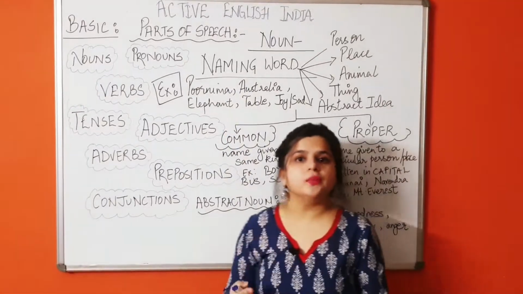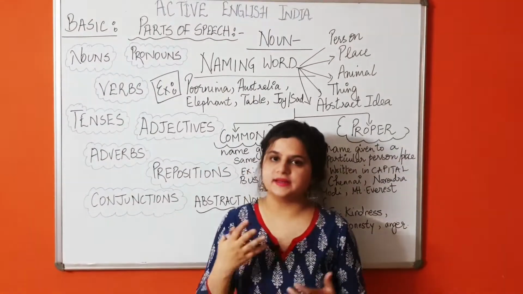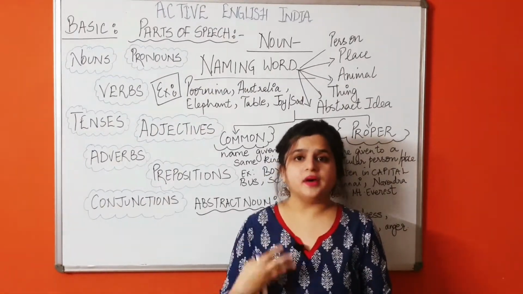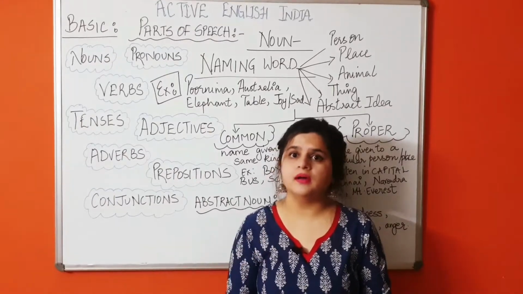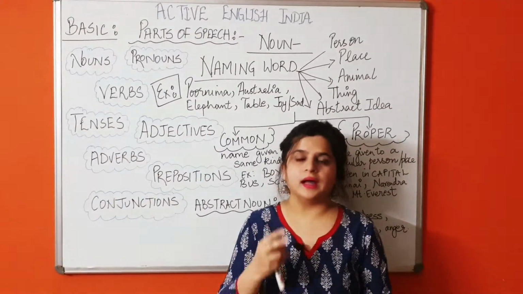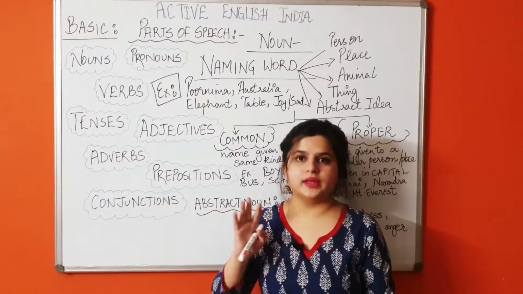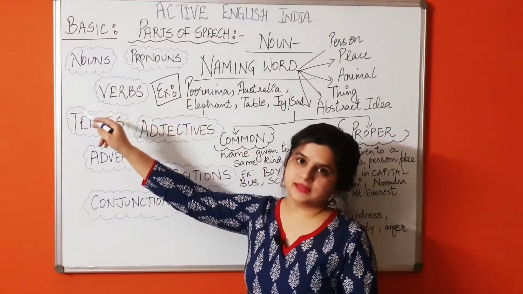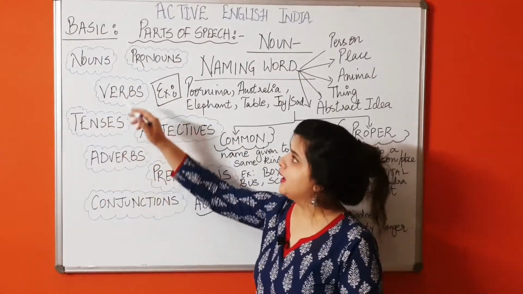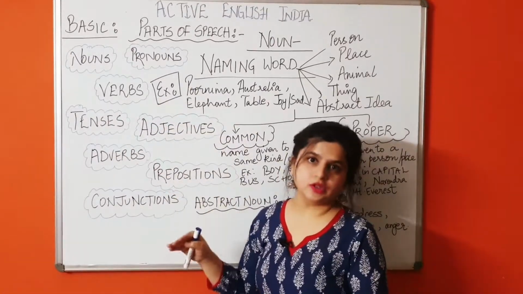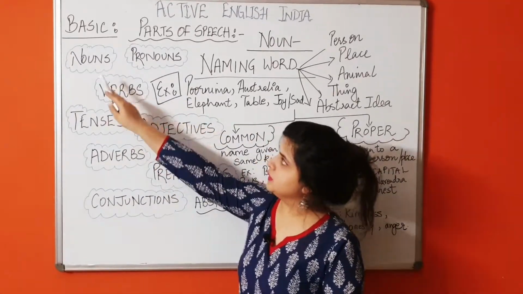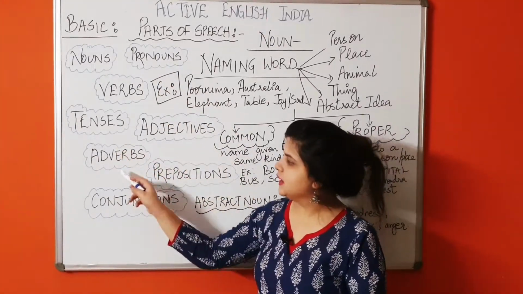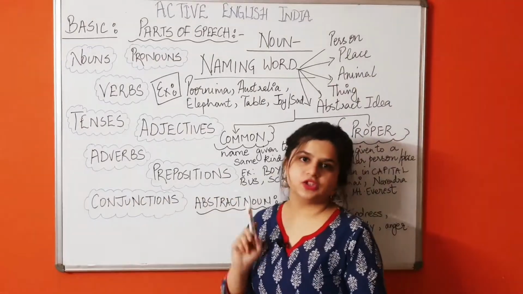So what do you mean by parts of speech? First let us understand that. Speech means to speak. So whatever things, whatever rules, whatever parameters are used to speak come under parts of speech, right? English grammar has 8 parts of speech, and you can see them in these blue bubbles. I've already written them on the board, and we're going to cover each of them in a separate video. First is noun, second is pronouns, verbs, tenses, adjectives, adverbs, prepositions and conjunctions.